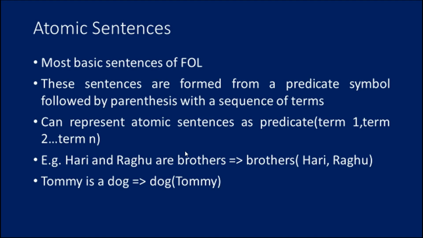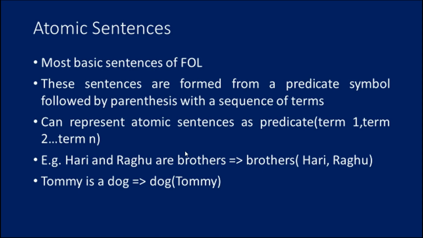For example, Hari and Raghu are brothers: we write Brothers(Hari, Raghu). Tommy is a dog: we represent it as Dog(Tommy). If there are other dogs, we can mention them using commas. Ravi and Ajay are intelligent: Intelligent(Ravi, Ajay), mentioned in the brackets.